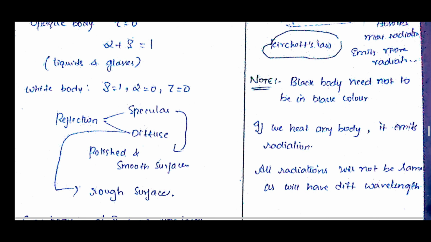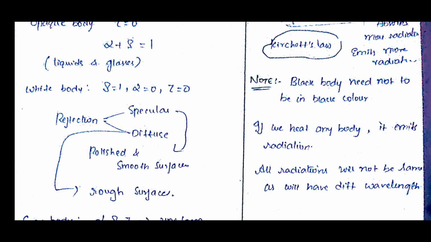If it is a white body, reflectivity is equal to 1. It will reflect. There is no absorption and no transmission. When absorption takes place, only then can transmission happen. If there is no absorption, there is no transmission, so only white bodies will reflect.